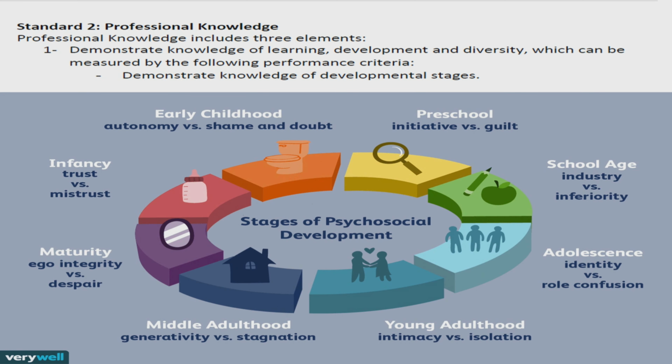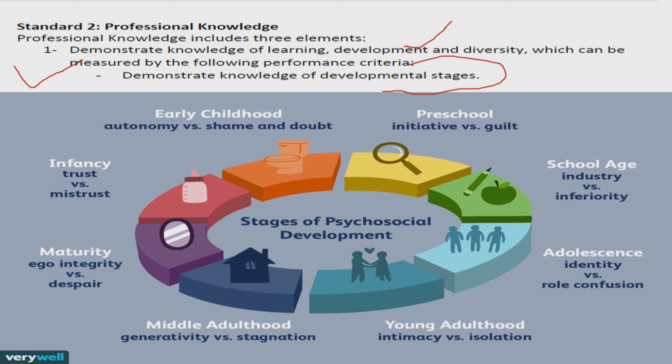So what is standard 2 all about? Standard 2 is about professional knowledge. The first part of the standard demands that you should have professional knowledge, which includes three elements. You should be able to demonstrate knowledge of learning, development and diversity, which can be measured by the following performance criteria. You should have the knowledge of developmental stages.